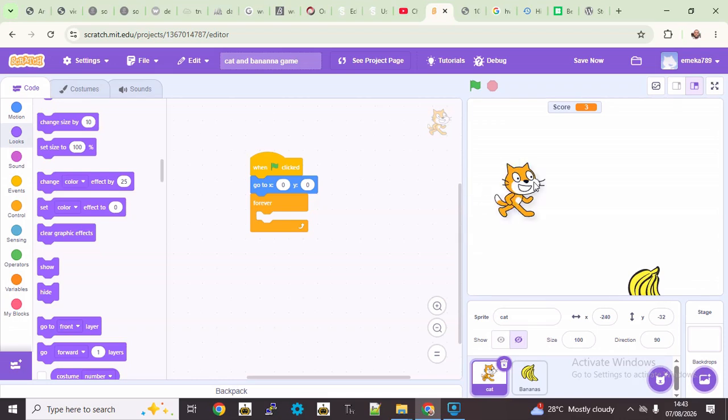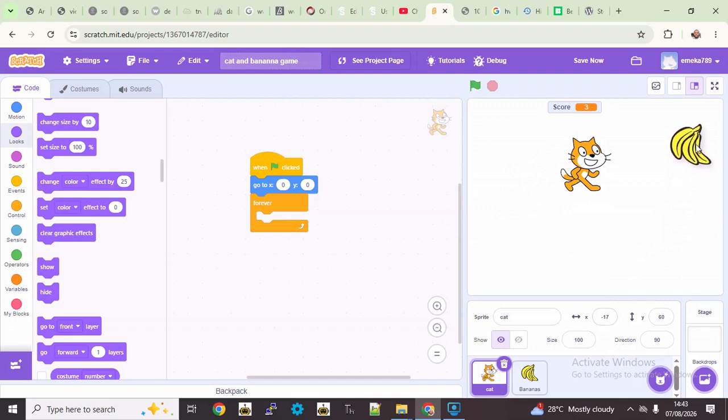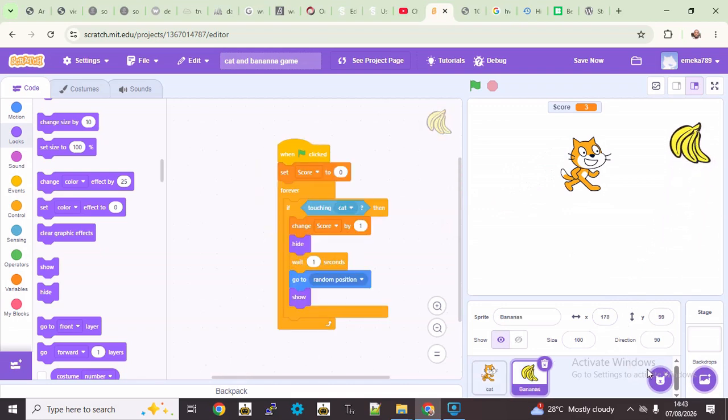Well, let me move this mouse somewhere away. Good. You want the banana? Let me move the banana somewhere away. So come to sprites. Like I said, we will need some sprites for that. So basically we need sprites for this. So come to choose a sprite.